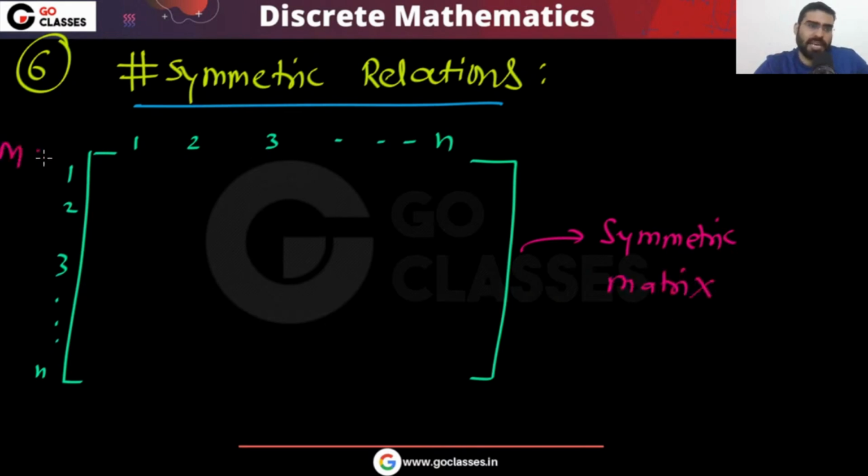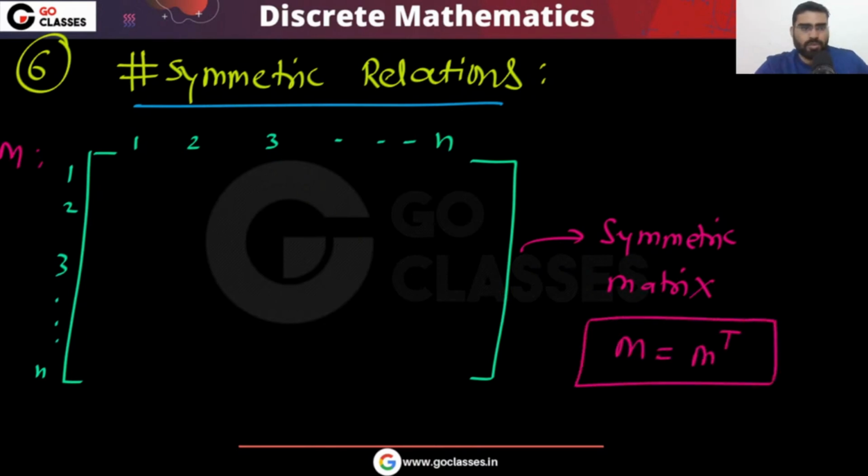If I call this matrix M, then symmetric means M must be equal to M transpose. This is the meaning of symmetric relation: if A is related to B, then B should be related to A. Now let's see how many symmetric matrices you can create. Every entry is 0 or 1. For every diagonal entry you have two choices, so for this diagonal there is no problem.